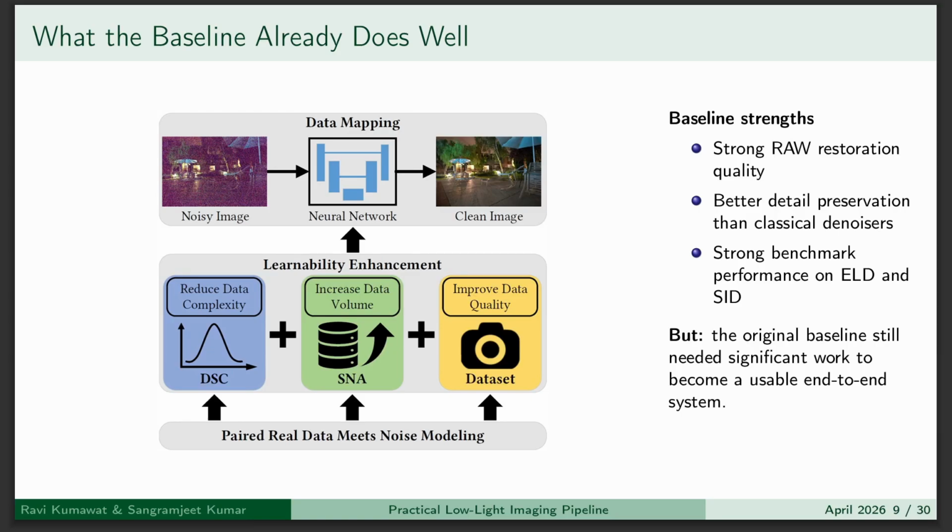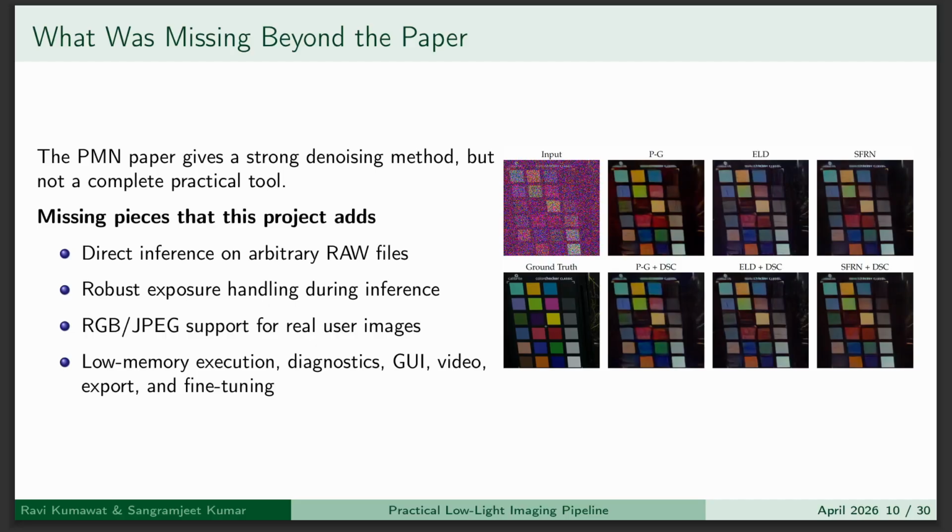The baseline already performs well. Strong raw restoration, better detail preservation, good benchmark performance. However, this is still not a complete system usable in real world scenarios. This is where our extension of the project comes in. What was missing in the original paper? The original PMN lacked practical features such as direct raw inference, exposure handling, RGB support, low memory execution, GUI, and simple deployment support. So our goal was to bridge this gap.